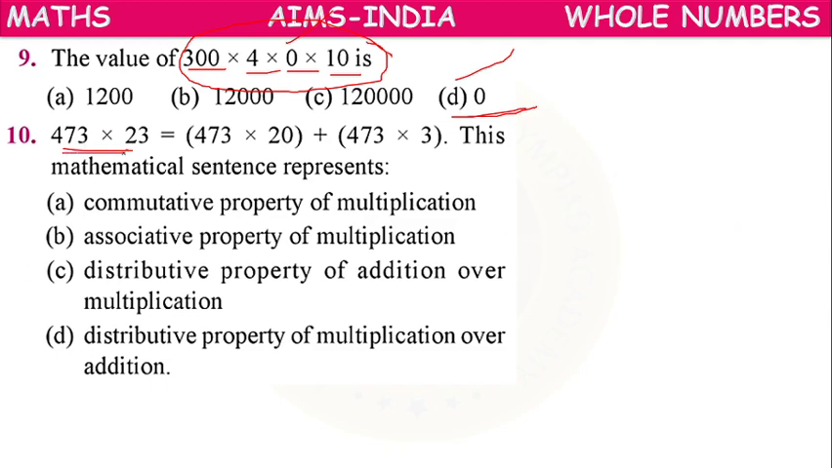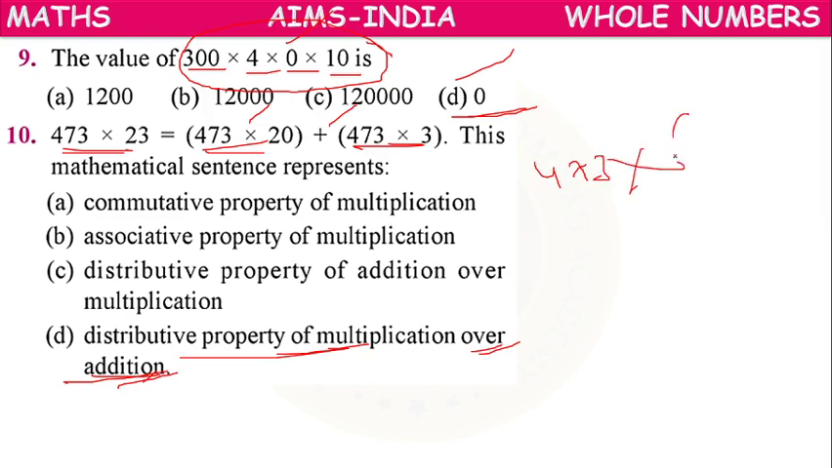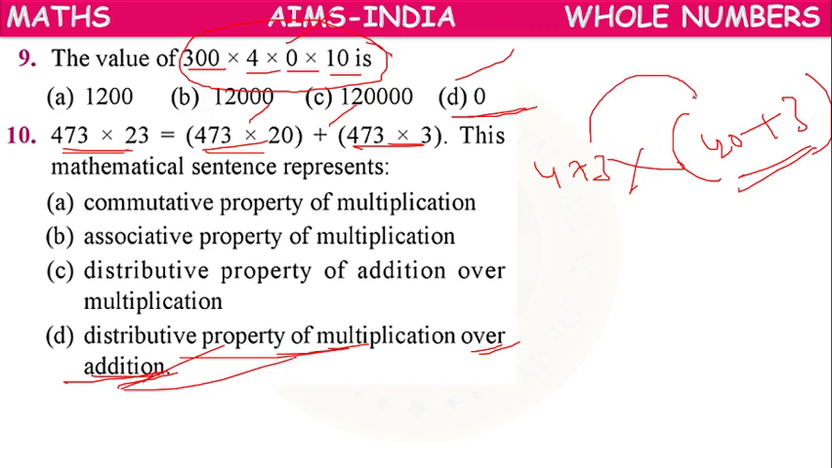So 473 into 23. 473 into 20 plus 473 into 3. Means both multiplication and addition joined together. So the distributive property of multiplication over addition. Because we are distributing multiplication over addition, this addition is in the brackets. So that's why we have to say over addition. We are distributing multiplication to 20 and to 3.